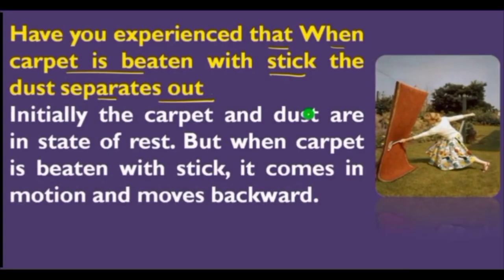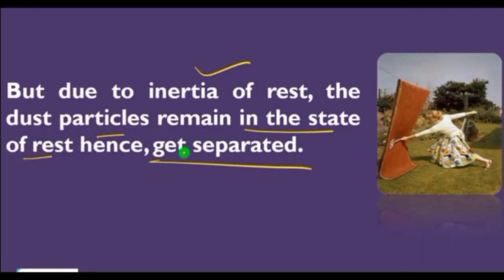Another example we can take. Have you experienced that when a carpet is beaten with a stick, the dust separates out? Why? Because initially the carpet and the dust are in a state of rest, but when the carpet is beaten with a stick, it comes in motion and moves backward. So due to the inertia of rest, the dust particles remain in the state of rest, hence they get separated. So these are the examples of inertia of rest and inertia of motion that we have discussed.